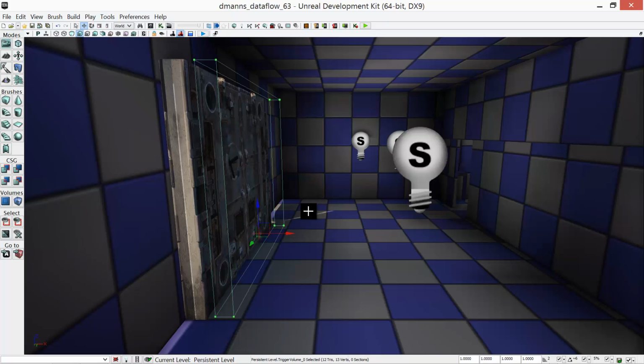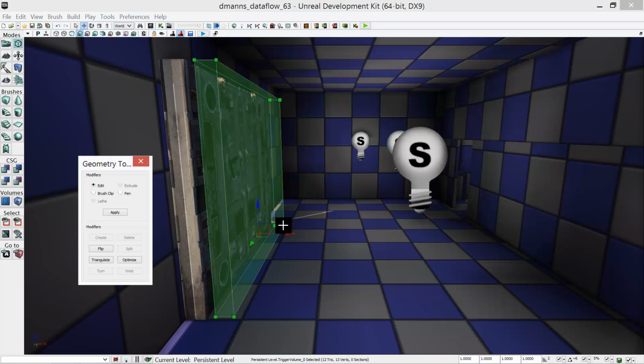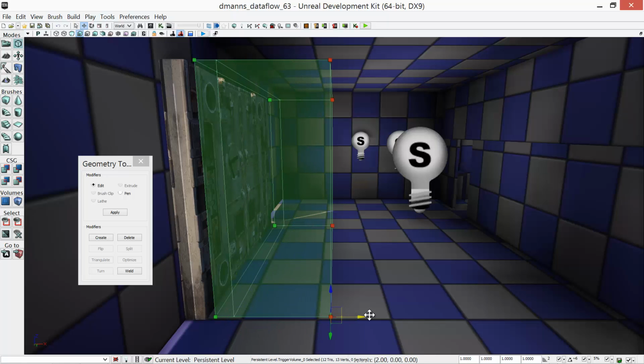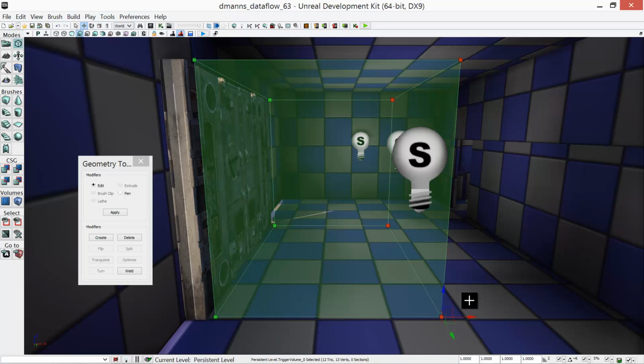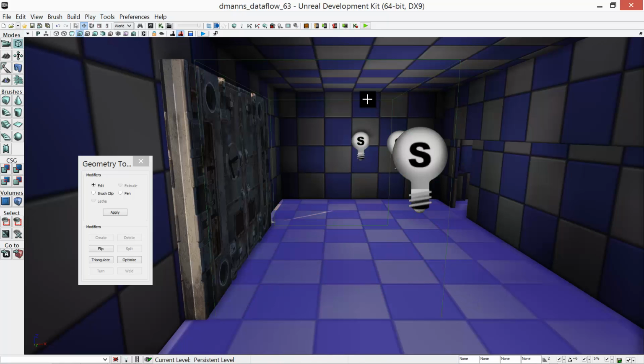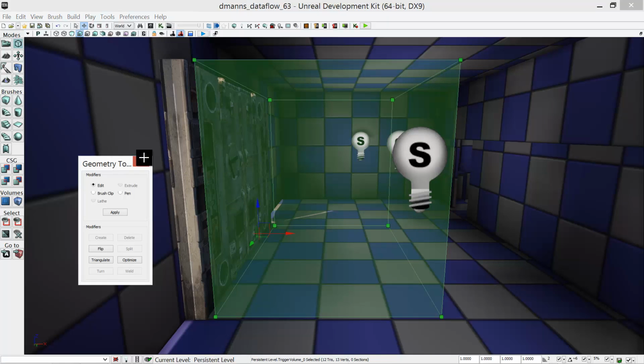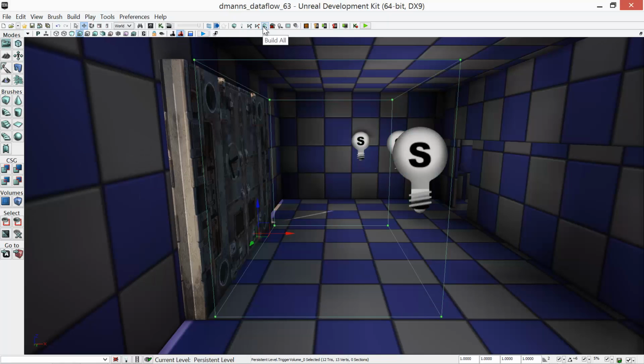I have a smaller volume here, so for the sake of the example, let's increase the size of this volume so that we can turn around and have time enough to see the door closing. So let's increase that size. I've increased the volume. Now let's go ahead. We have to rebuild our level, and we will play through the sequence once we walk through the Kismet that has been set up.